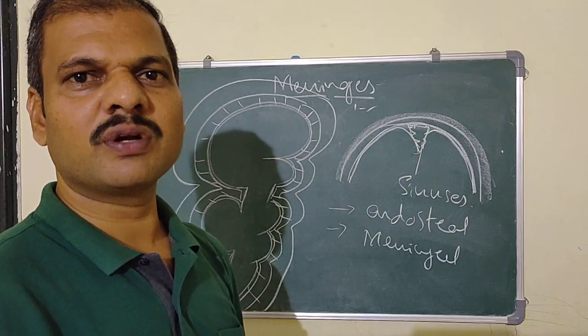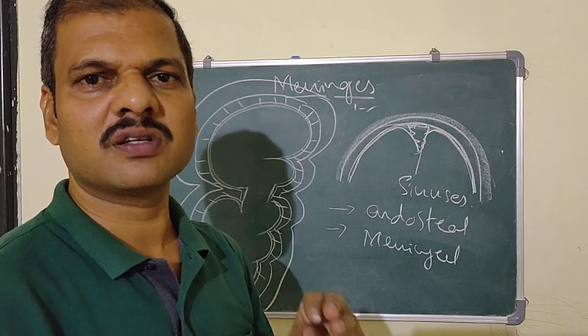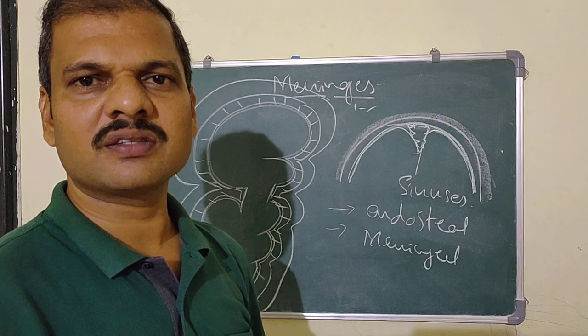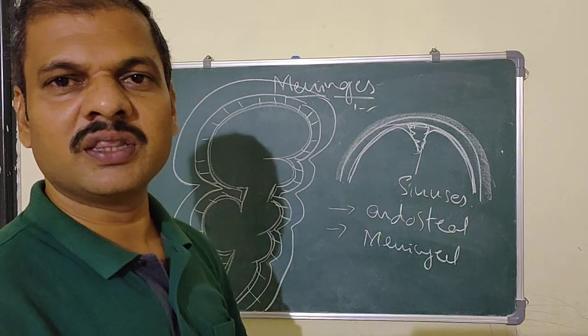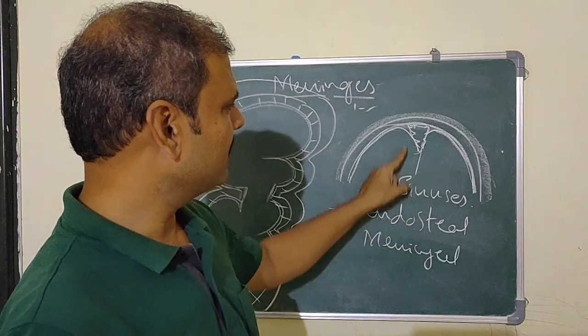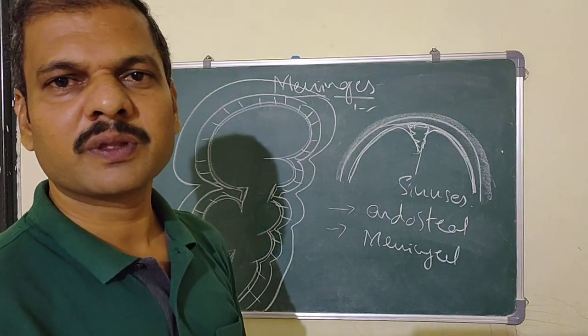There are a number of dural venous sinuses present within the cranial cavity. How are they formed? They are formed by these two layers.